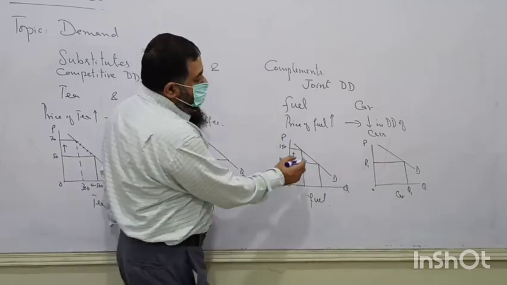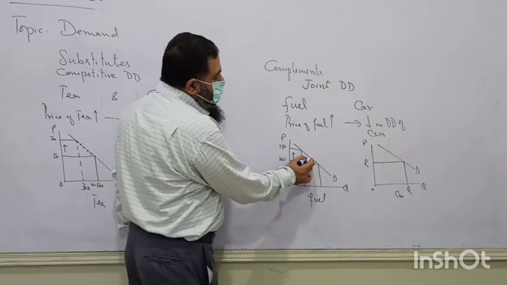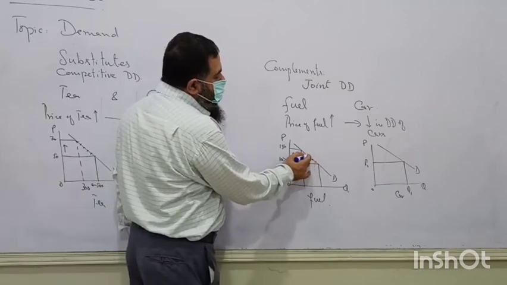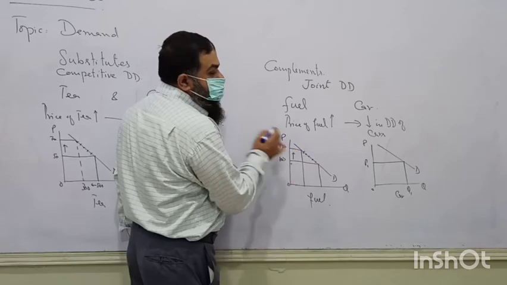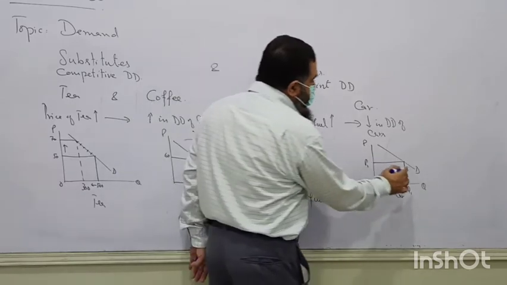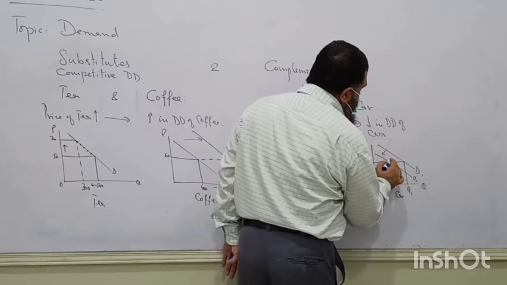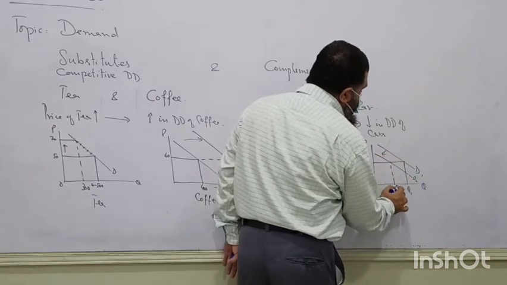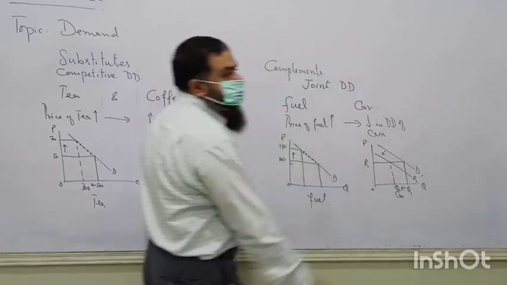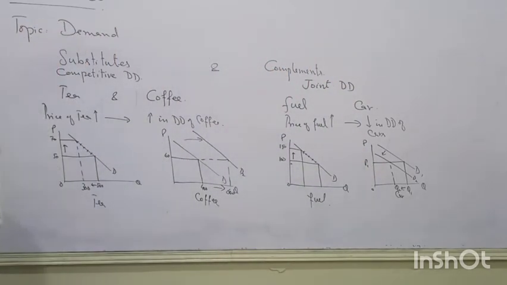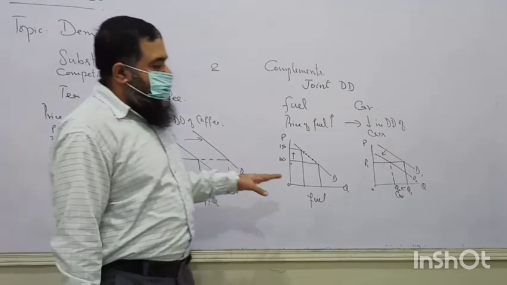So when fuel is becoming expensive, the demand for fuel along the curve will be decreasing. But the demand for cars will shift downward. Now fewer cars will be demanded at the same price. Fewer cars will be demanded by the customers at the same price